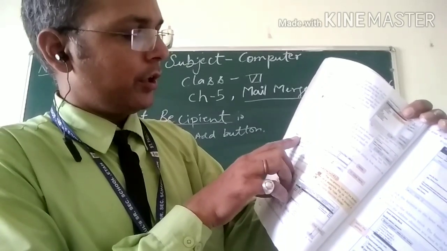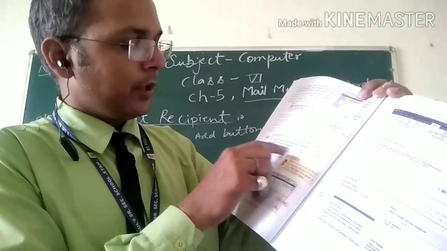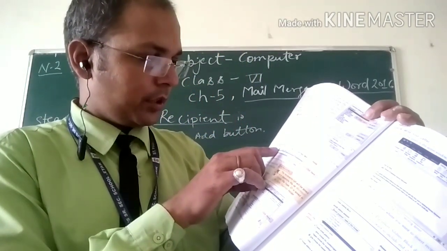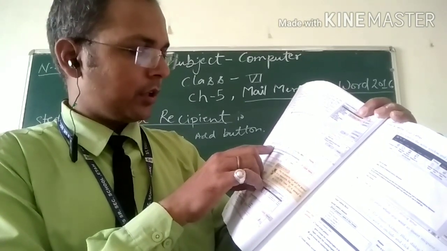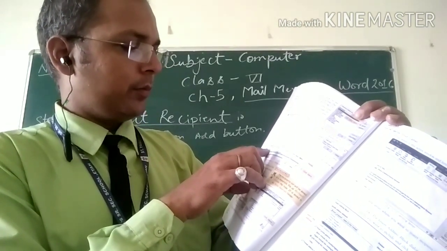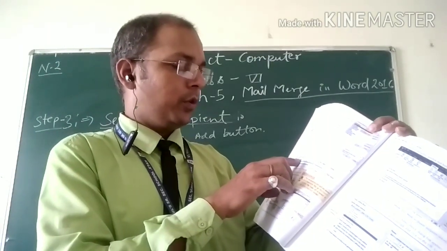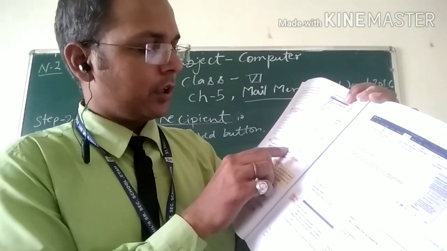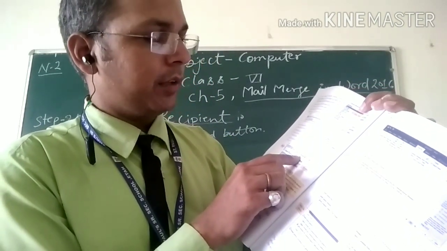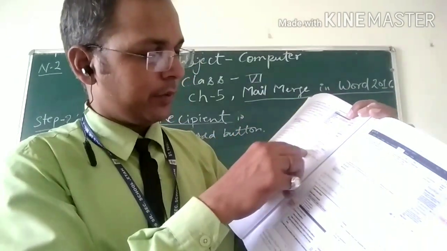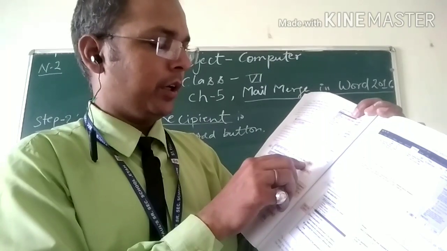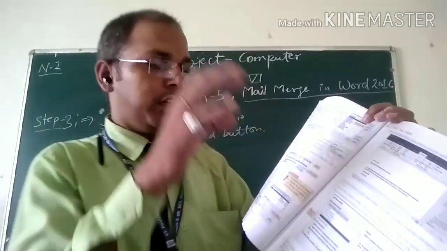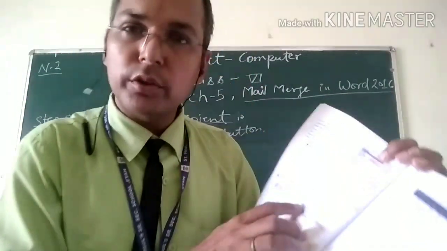So all the fields together with the data are called a record. Suppose Mr. Rahul: title Mr., first name Rahul, last name Goyal, address 45 Dev Apartment, city Noida, state UP, country or region India. If you want to add the mobile number, as in the last figure 5.7, the Add Field dialog box, write the mobile number. So these are the different fields, but if you speak jointly about the whole row, that is called a record.